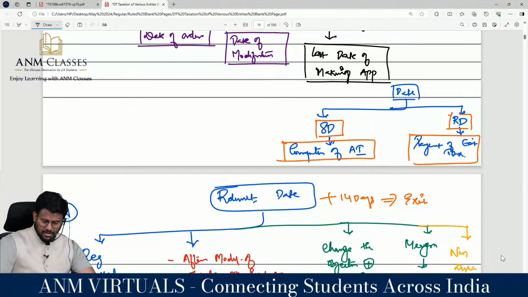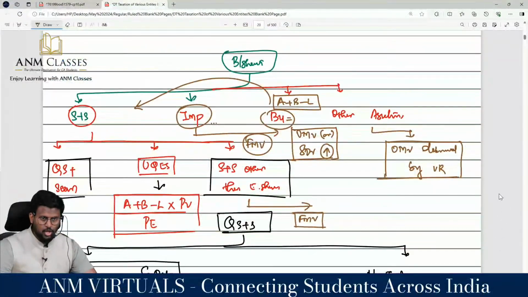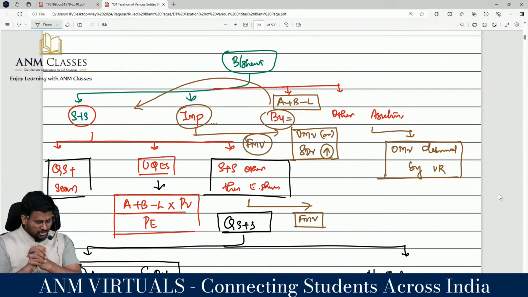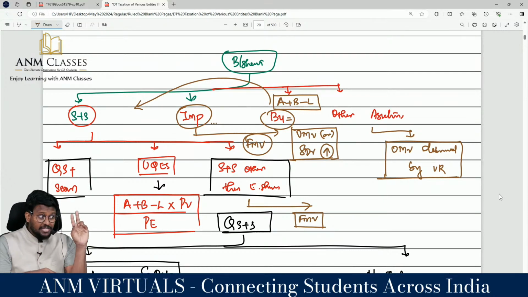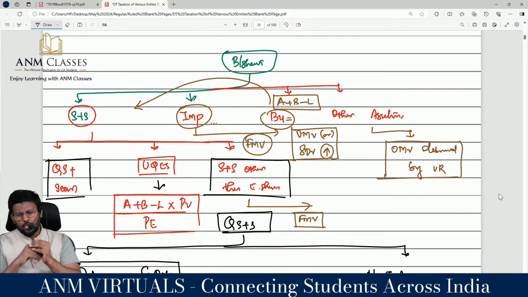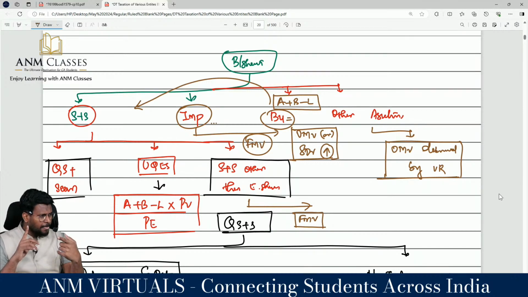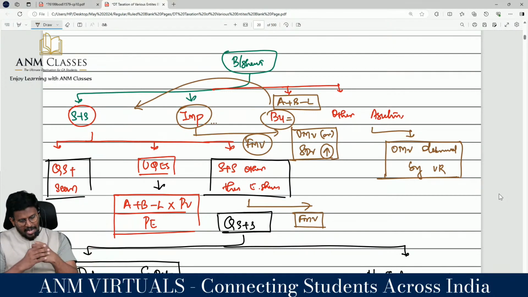Shall we have a quick recall of this? Yes sir, this part you have to join along with me. Balance sheet is classified into 3 categories. That means you have to find out the net worth basically. Net worth is equal to asset minus liability. My asset may be classified into 4 categories, which are shares and securities, business unit, immovable property, other asset. Shares and securities you analyze, whether quoted shares and securities, unquoted equity shares, or other shares and securities. In case of quoted, take the average rate.